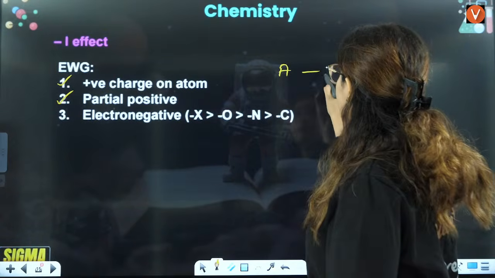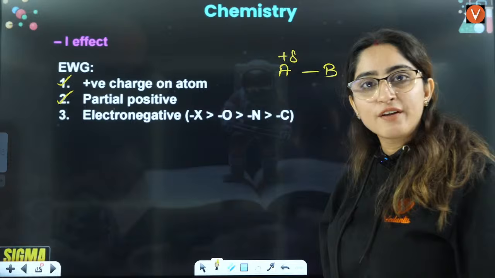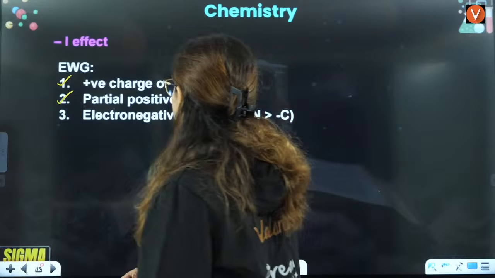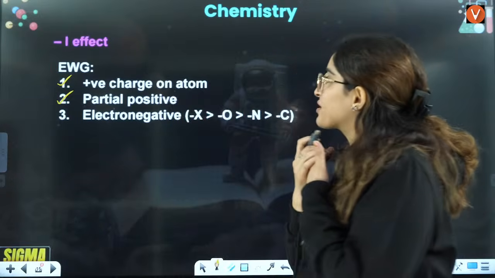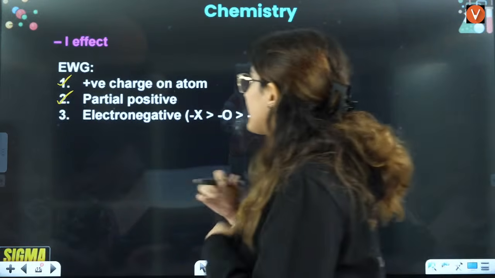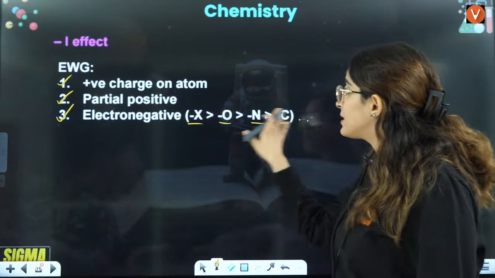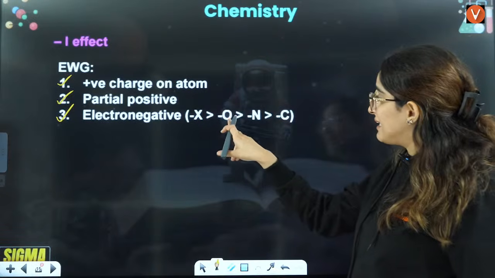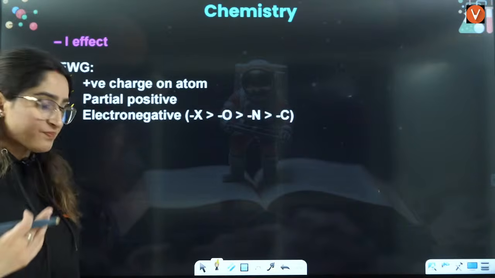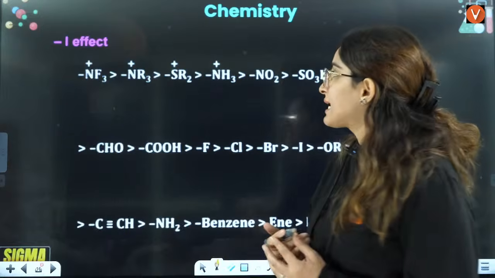Let's say there is A and this is B, but this is partial positive because this is less electronegative. Sorry, more electronegative. Why am I saying less electronegative? Withdrawing means it should be more electronegative, right? For example, you have halogens X, then you have oxygen, nitrogen, carbon. Now this will have more minus I than those because they are more electronegative. That is why their minus I effect is going to be more, right?